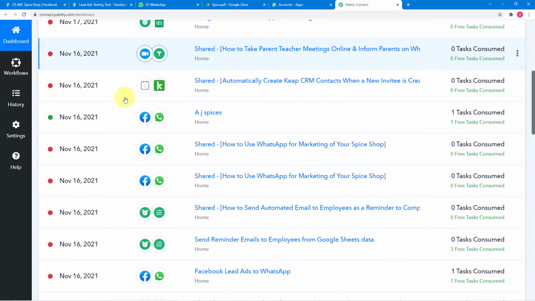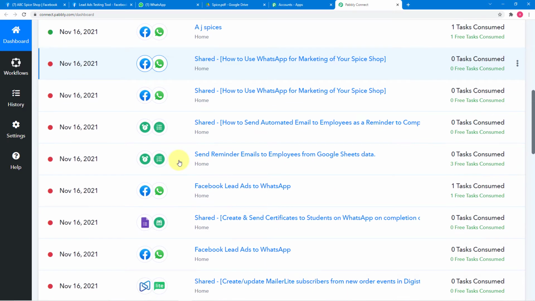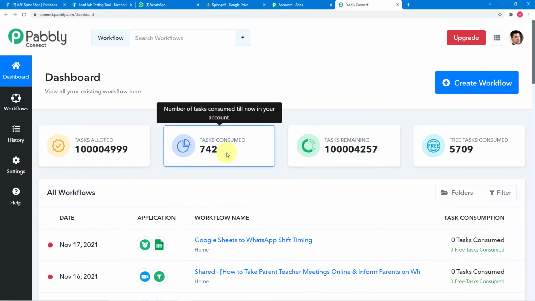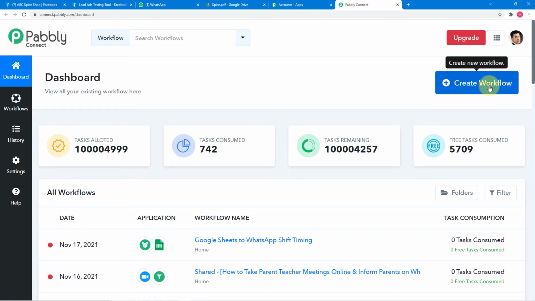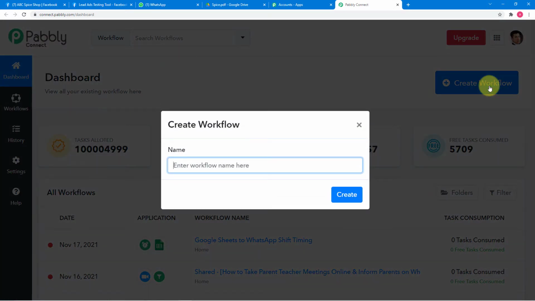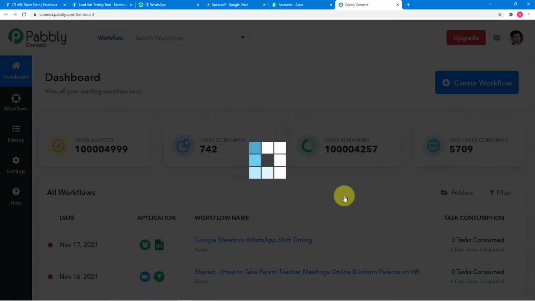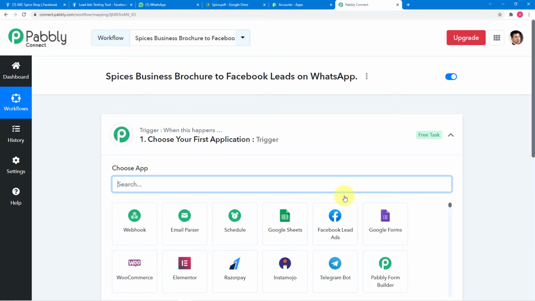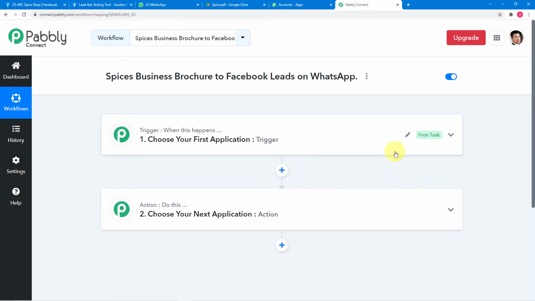And to start working here guys, you have to create workflows like these. So to create a workflow, you just have to click here on create workflow button. And here you have to give a relevant name to your workflow. So let me fill the name. So I have filled the name as Spices Business Brochure to Facebook Leads on WhatsApp. Now click on create here and you will see your workflow is created, and here you will find these 2 things, the trigger and the action.